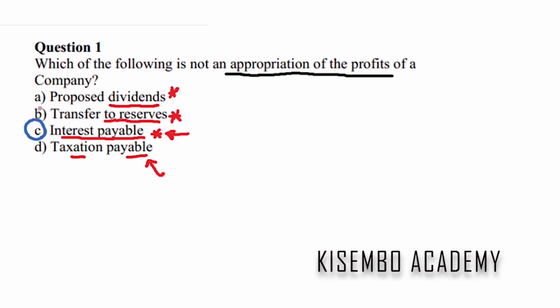From what you can see, all the other options, that is A, B, and D, depend on the company first making a profit for them to be paid out. So when there's no profit, no dividends will be paid, nothing will be transferred to reserves, and no taxes will be paid. But for interest, whether you make profits or not, you must pay interest. So interest is not an appropriation of profits. Yeah, so that's the answer.